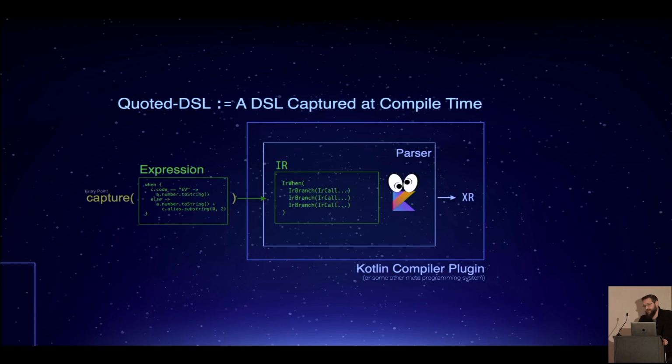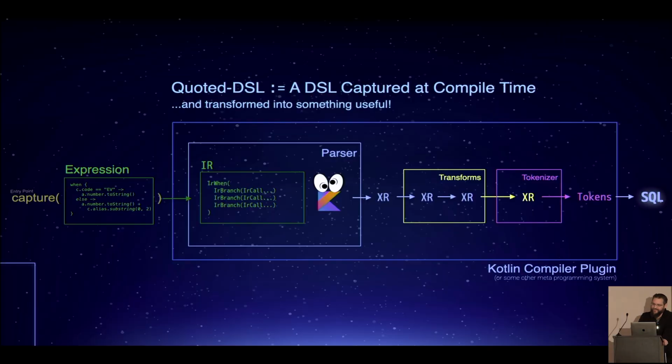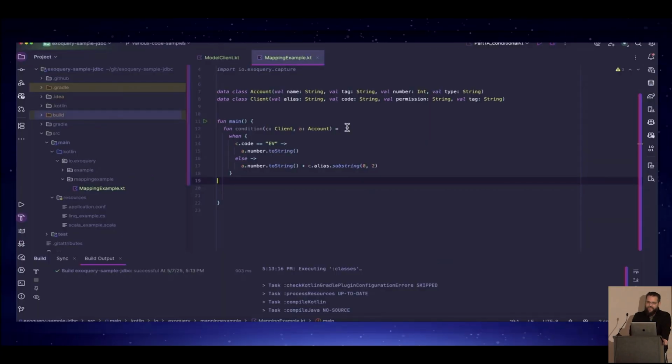We take the language-level intermediate representation, or the syntax tree, whatever you want to call it, and translate it into other things. This is the ExoQuery syntax tree, which I call the XR. We run it through a series of transformations, which I call the query compiler, then through a system of tokenization, and eventually we get SQL out of it. And the result is something like this.